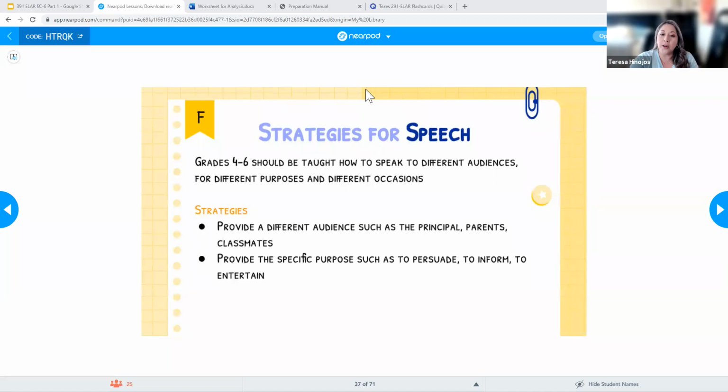And then in terms of the purpose, I've heard of PIE. That's just a way to remember the purposes for reading or writing: persuade, inform, or entertain. So I need to make sure that I'm also telling them what their purpose is for speaking. So, you're going to be speaking to the principal and trying to persuade them to give you 10 more minutes of lunch, right? Or you're going to be speaking to your parents and letting them know about the science fair that's happening, right? But you have to make sure that you're being specific with all of those things for the kids.